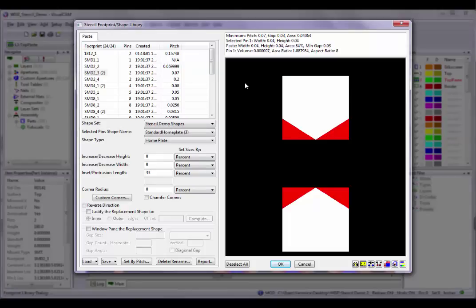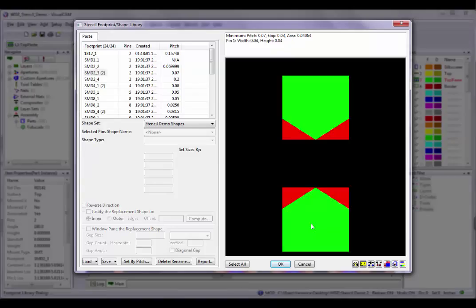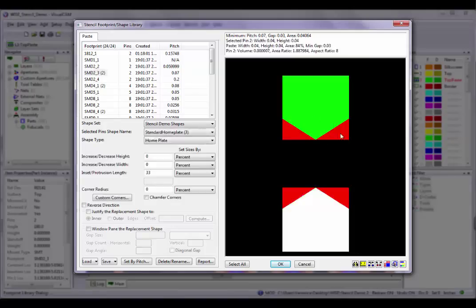We begin the tour with the Preview window, where the currently selected footprint and its paste shape are displayed. Above the Preview window, you will see lines of text that display information about the footprint and paste shapes assigned for the selected pins. When the dialog box opens, the pins are already selected. To select or deselect footprint pins individually inside the Preview window, just left-click on them one at a time, or window around them.